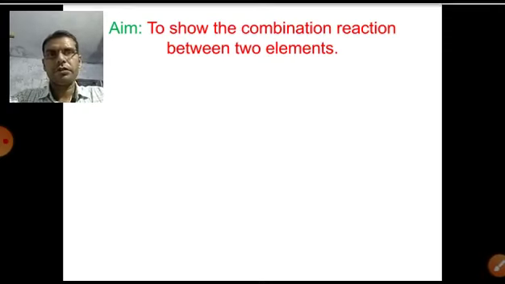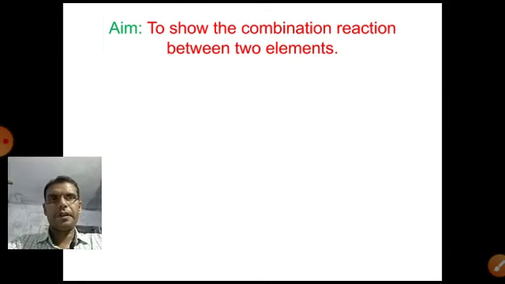Now, the aim of the activity is to show the combination reaction between two elements.